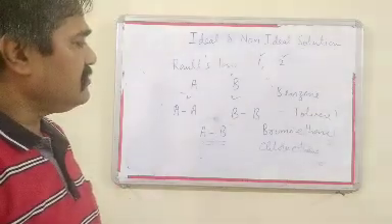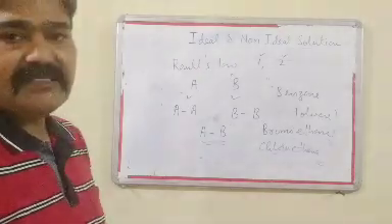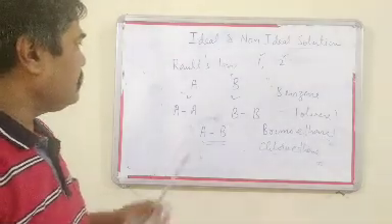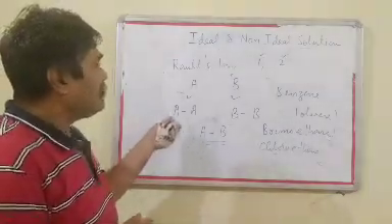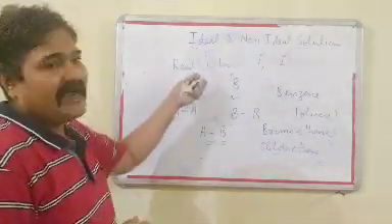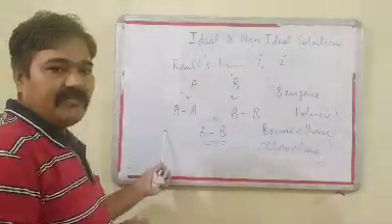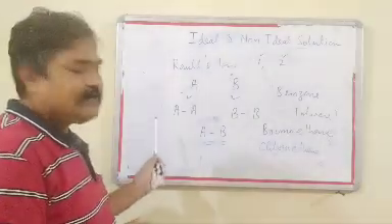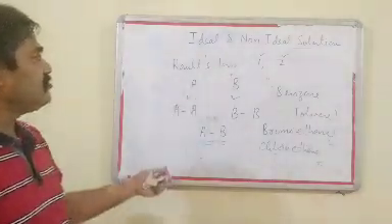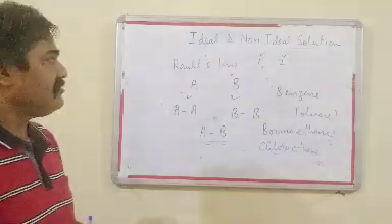Another example is the mixture of normal hexane and normal heptane. So we can say the solution which obeys Raoult's law over the entire range of concentration is an ideal solution, and for this solution the enthalpy of mixing must be 0 and the volume change of mixing will also be 0. If the solution obeys all these three conditions, then it is an ideal solution.